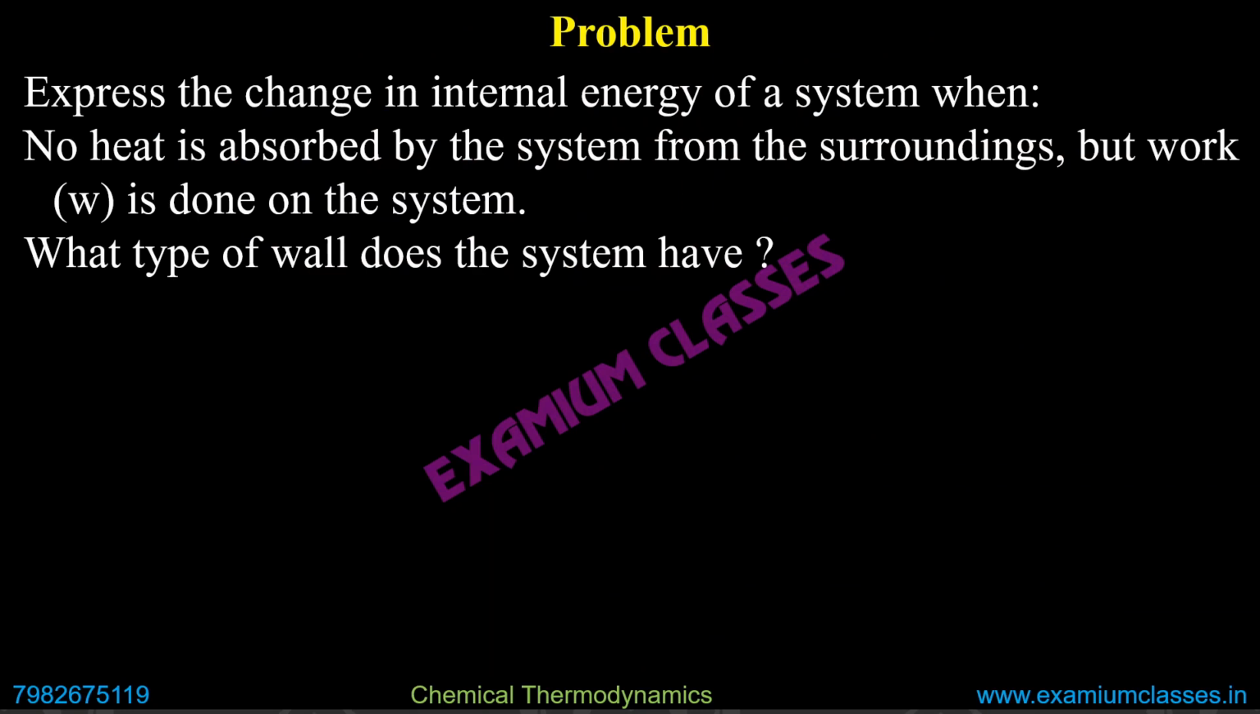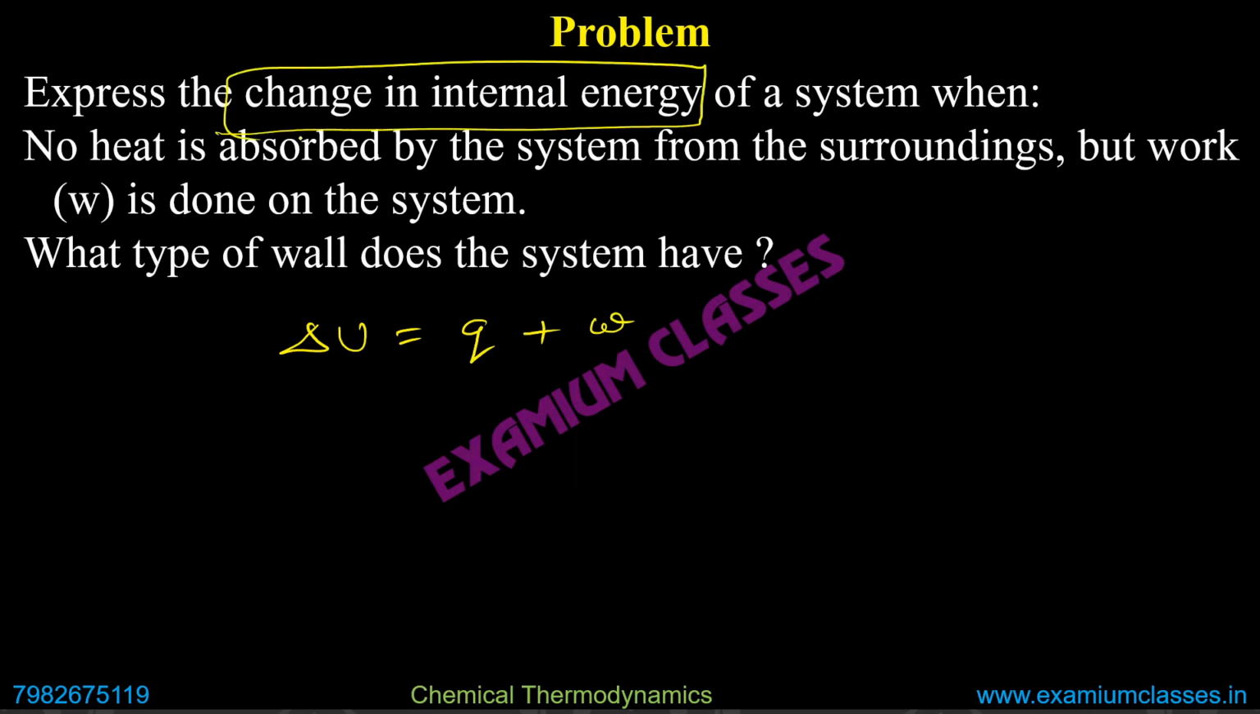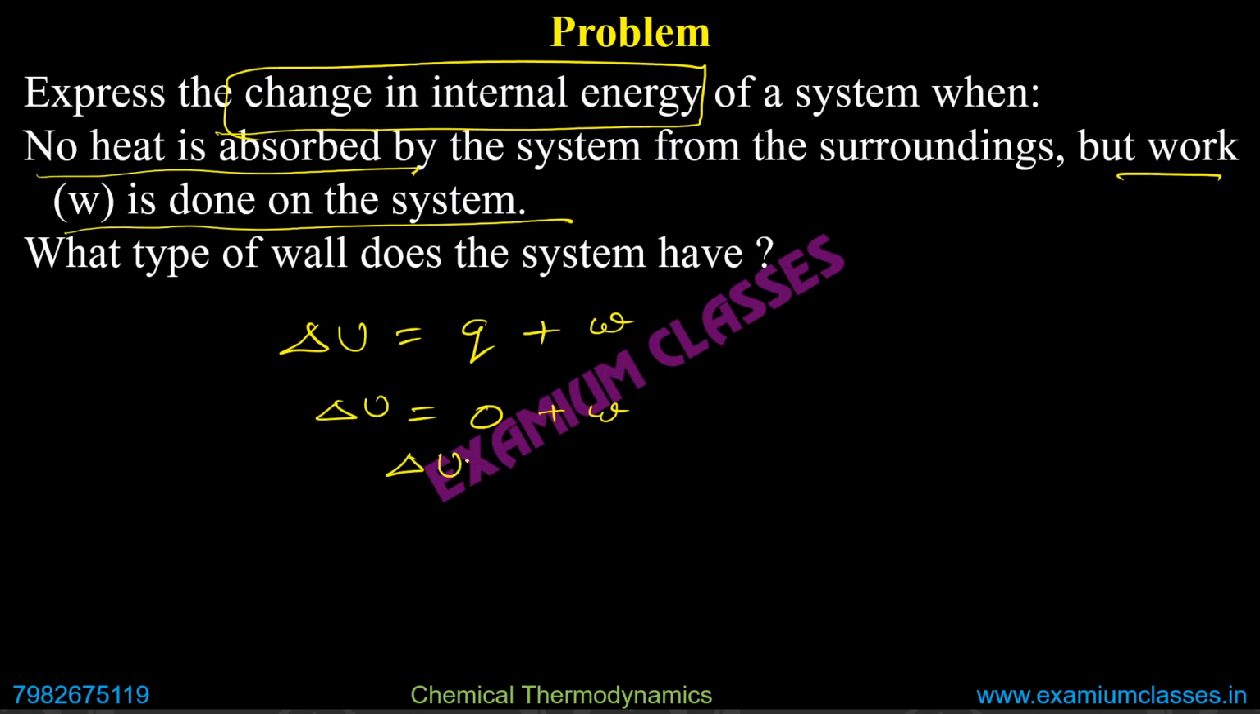Now the question. Express the change in internal energy of a system when no heat is absorbed by the system from the surroundings, but work is done on the system. So we need to find delta U, and we know that delta U is equal to Q plus W. It is written no heat is absorbed, so Q is 0. Work is done on the system, so it will be positive. So delta U will be plus W.